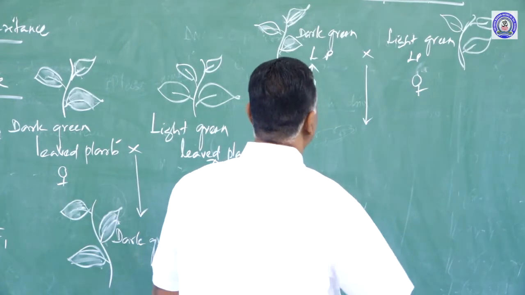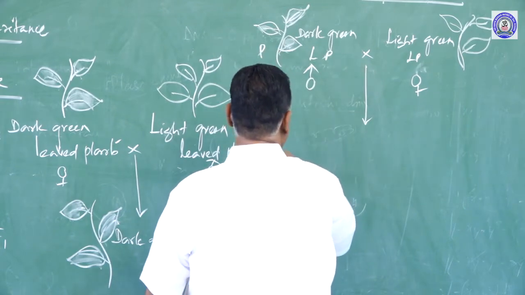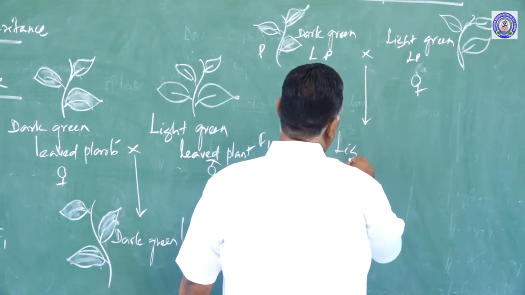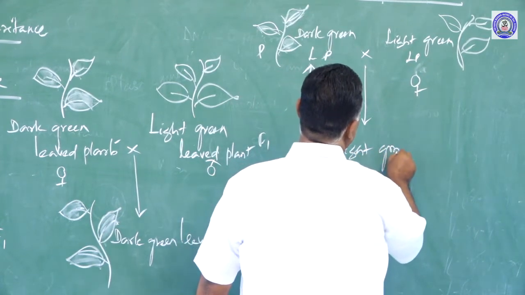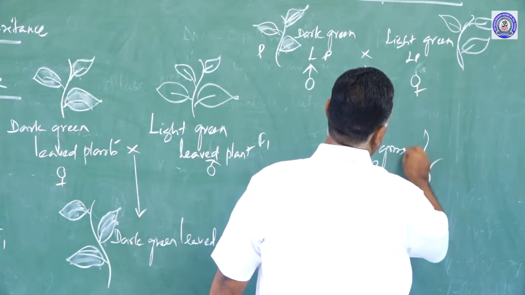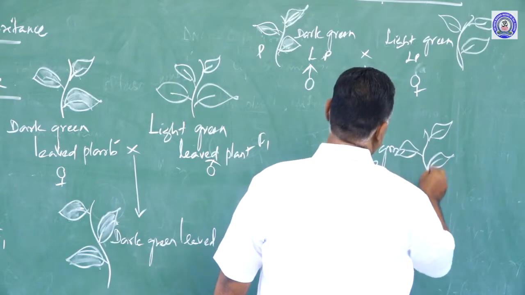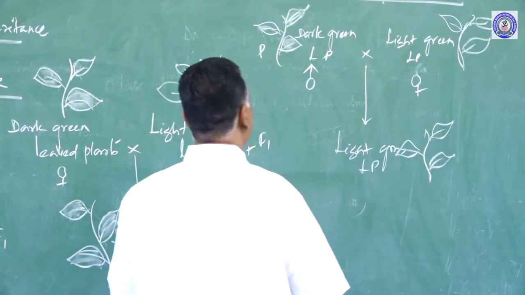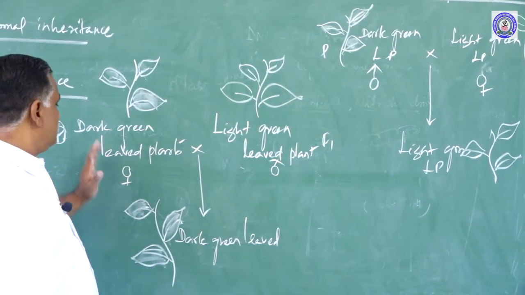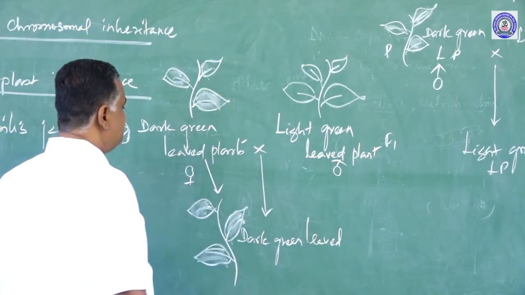And here the F1 generation, in the reciprocal cross, all plants were light green leaved plants, which means the leaves are light green in color. So what do we understand from this? This indicates that the leaf color has been inherited.